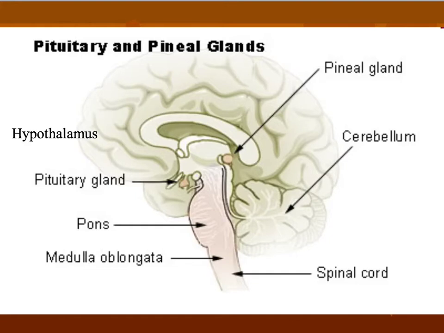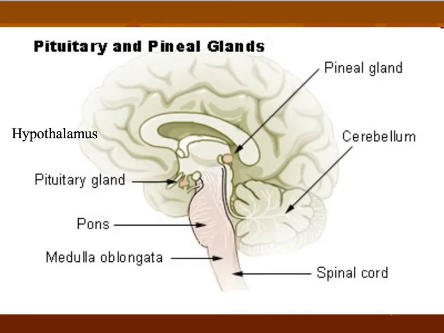In this diagram, you're seeing several different structures of the brain, including where the hypothalamus, pituitary gland, and others are located. Our hypothalamus is located up in this region. The pituitary gland is down here. And you're also seeing the pineal gland. The pineal gland is associated with regulating our sleep cycle. It's responsible for regulating a hormone called melatonin, and that's going to regulate our circadian rhythms. Also, the pineal gland has been correlated with regulating when we come to sexual maturity at puberty. It reduces the amount of melatonin, and that's when children begin going through puberty.